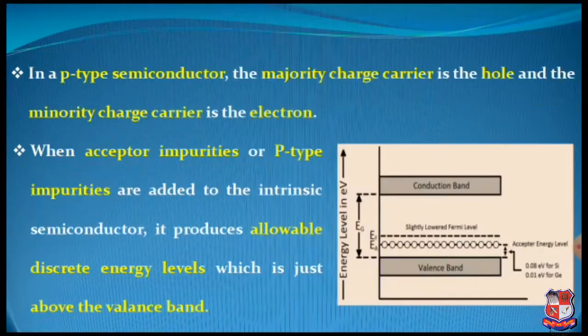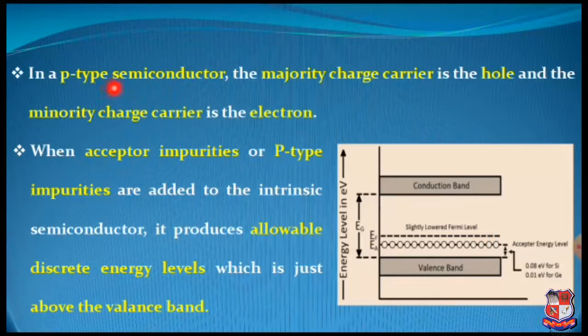So it is quite obvious that the Fermi energy level will be slightly lowered towards the valence band, and as I told you earlier, between the Fermi level and valence band energy level we will observe the acceptor energy level, because these are the missing electrons, the holes, which can further be occupied by electrons from the conduction band after applying an external electric field.